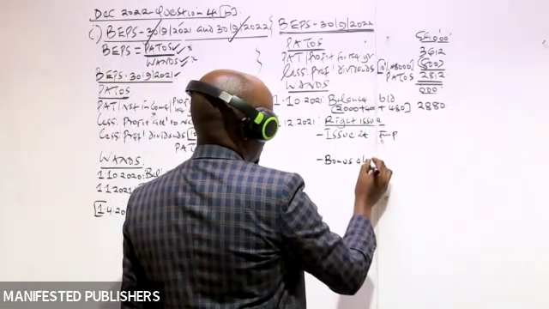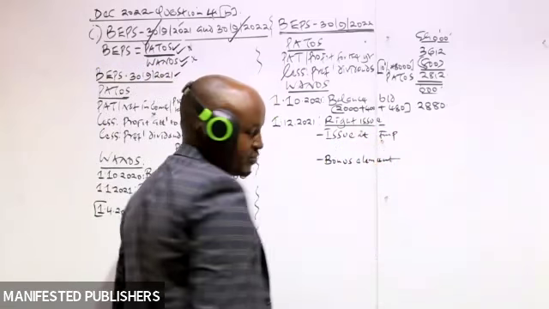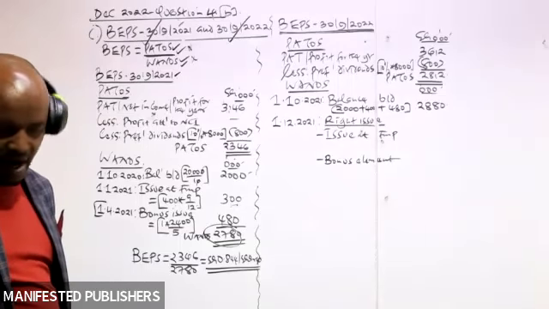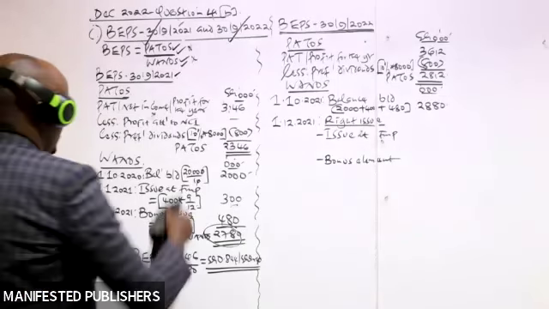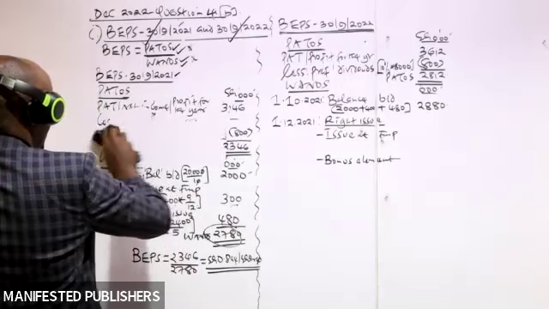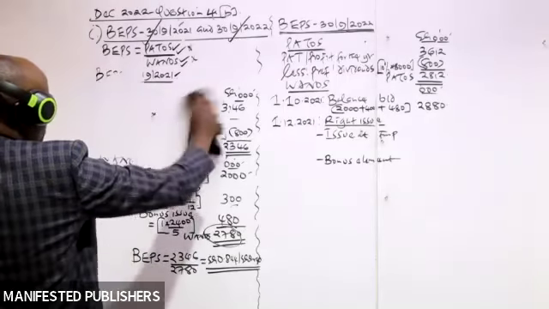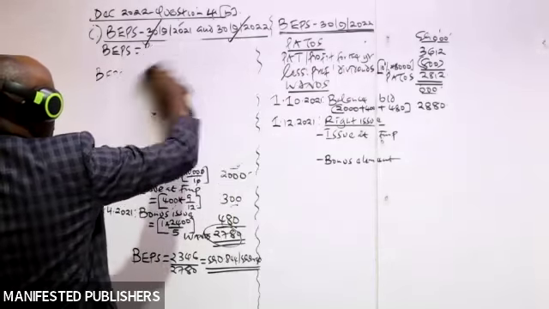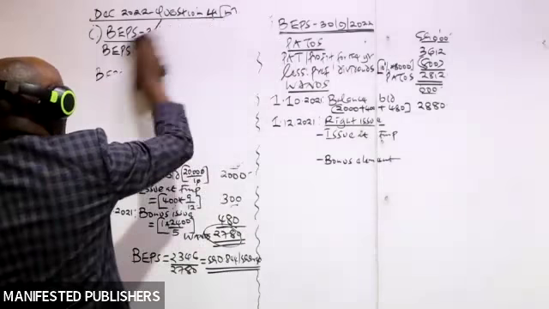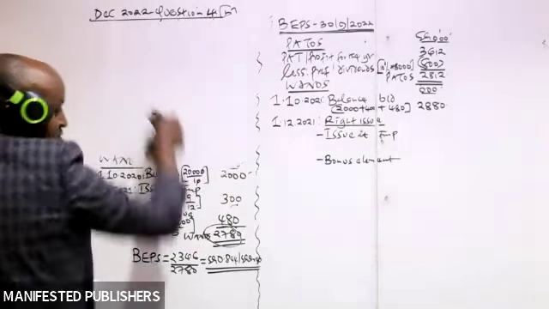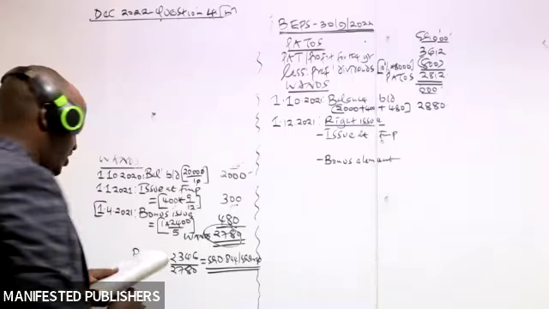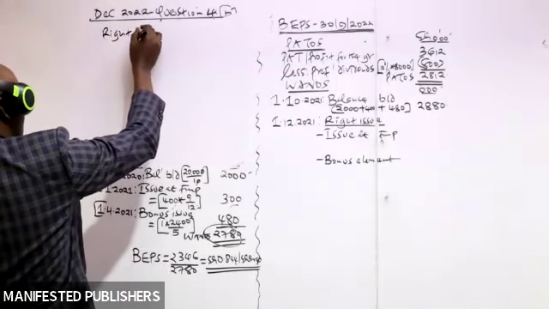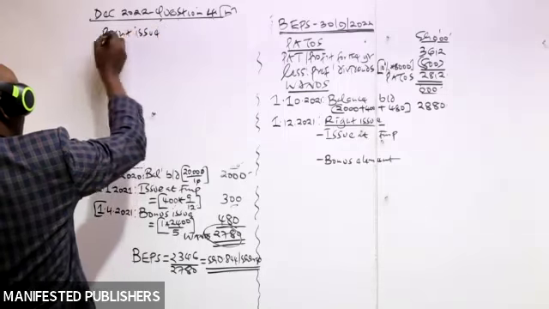But now for us to be able to do this, there are two basic items we need to compute here. One, how many shares were issued during the right issue? And number 2, we also need to compute something we refer to as the theoretical ex-rights price. So let's start by computing the shares which were issued by the company during the right issue, because in our case we are not given those shares.